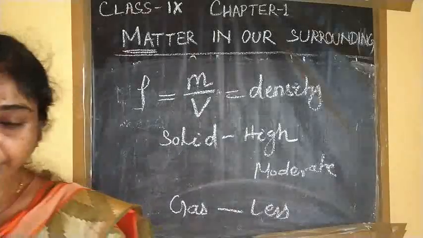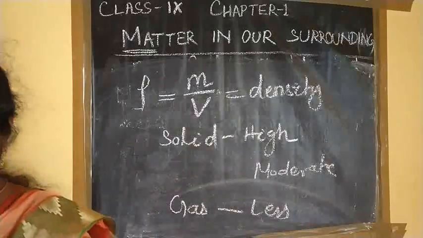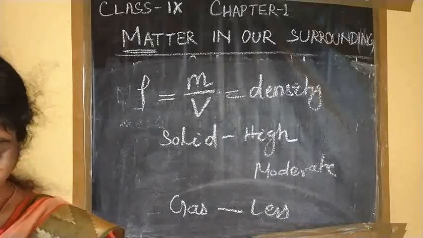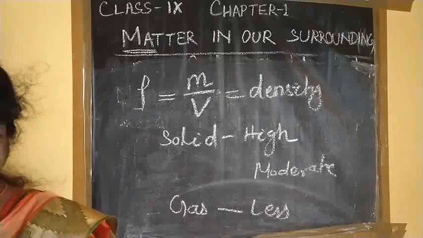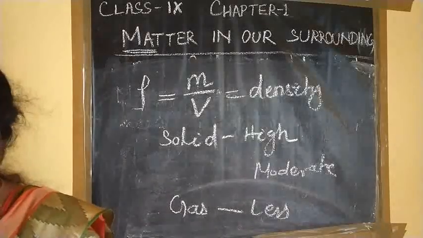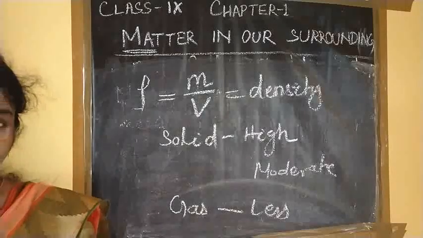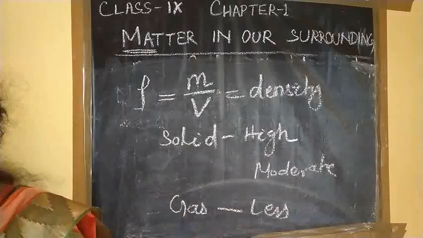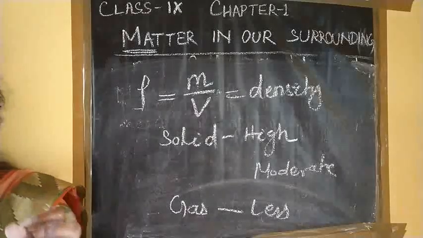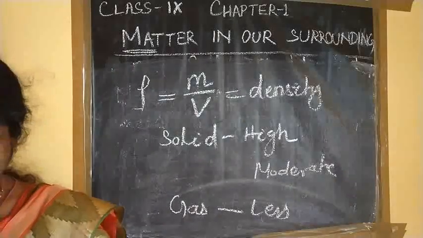In your intext questions, some matters are given to you. You have to arrange them in decreasing order of density. As air is a gas, it has very less density. I am telling the answer. Next is the smoke exhausted from the chimney.